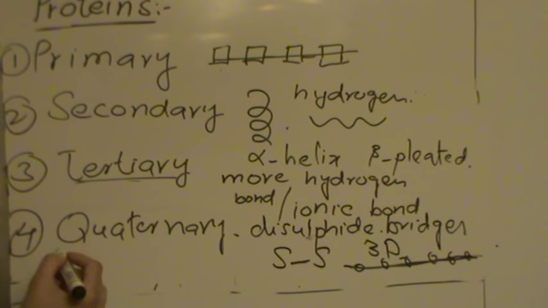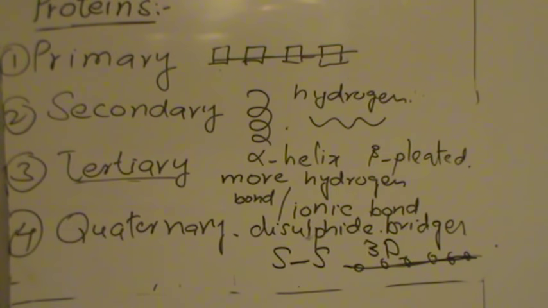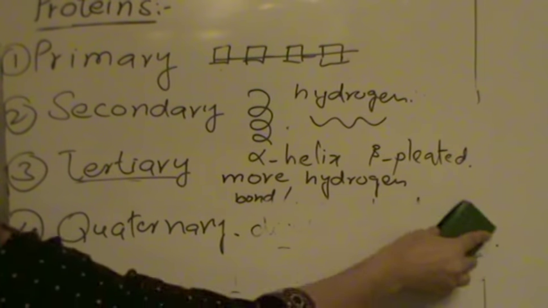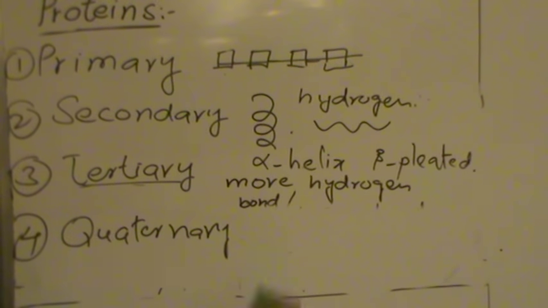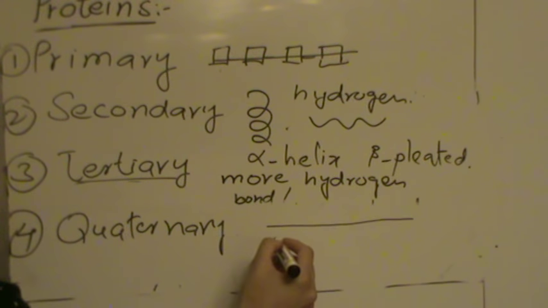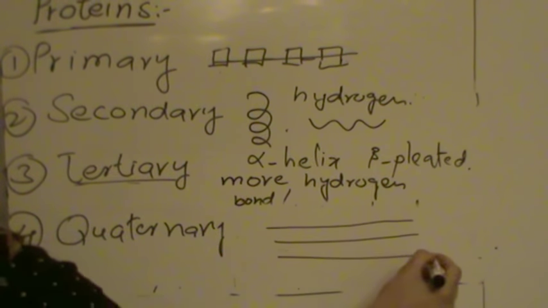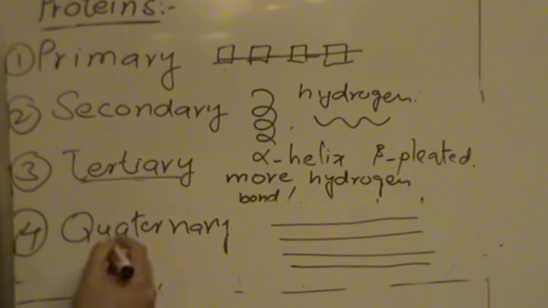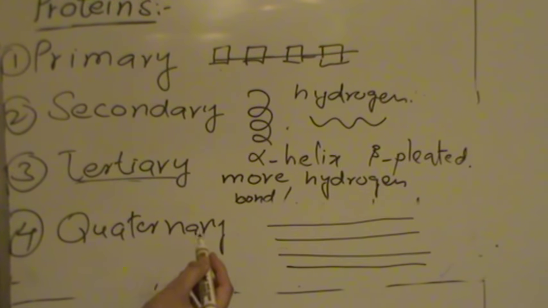Let's see quaternary structure. In quaternary structure, this is especially for those proteins which are made up of more than one chain. So this is not about a single polypeptide chain.